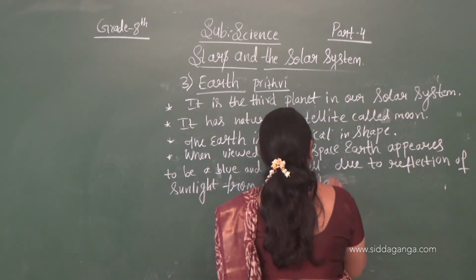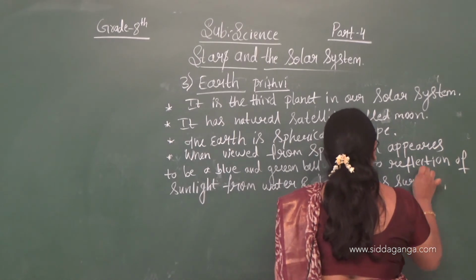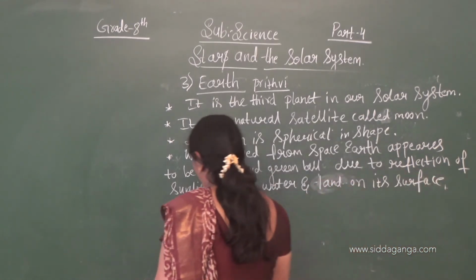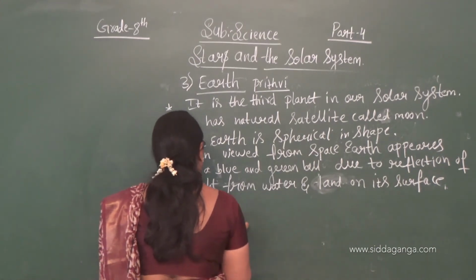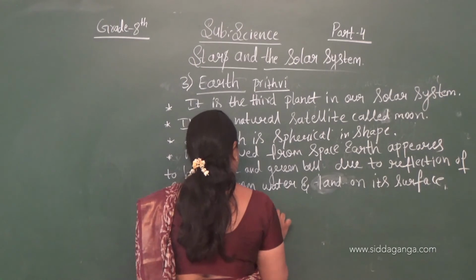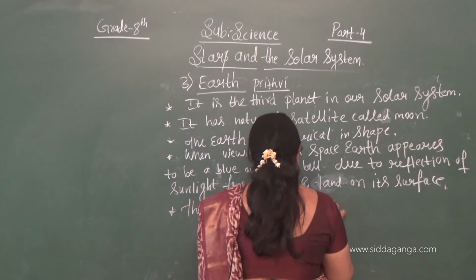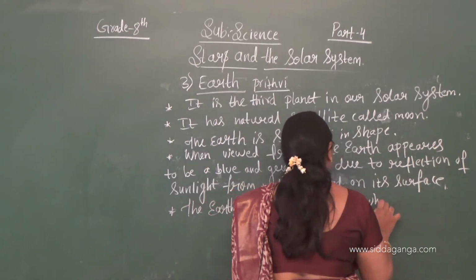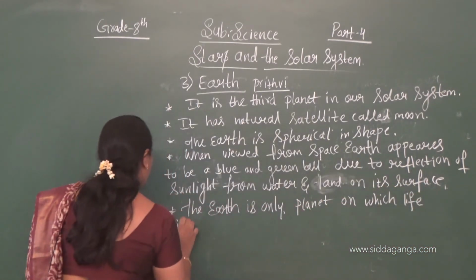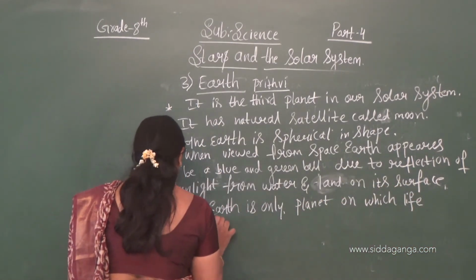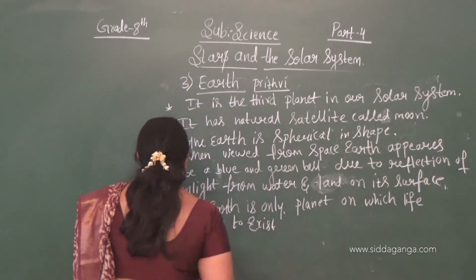or land on its surface. So the Earth is the only planet which is having a suitable condition on which life is known to exist. It has one natural satellite called Moon.